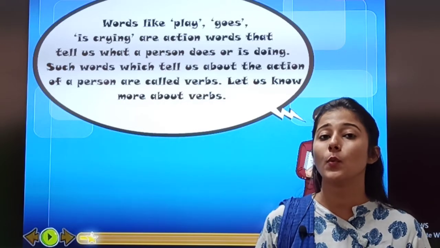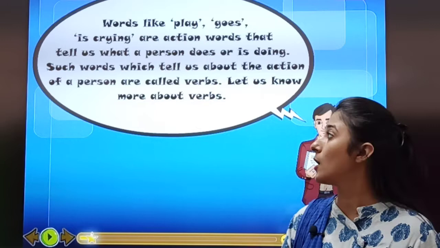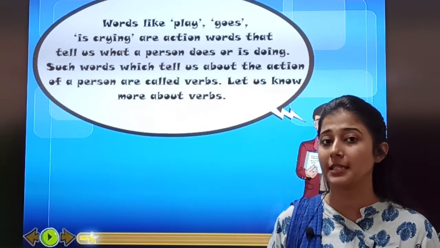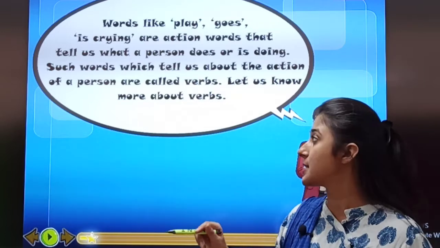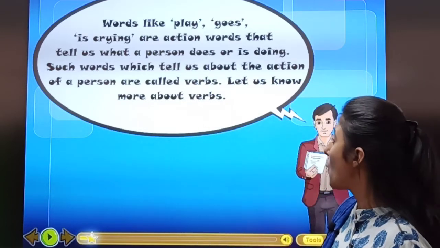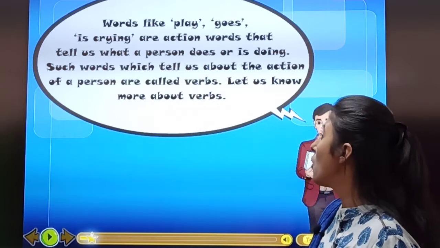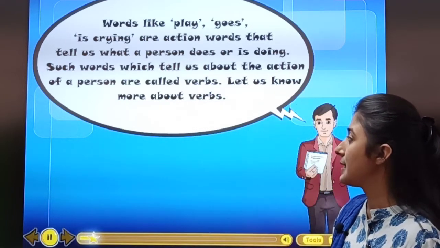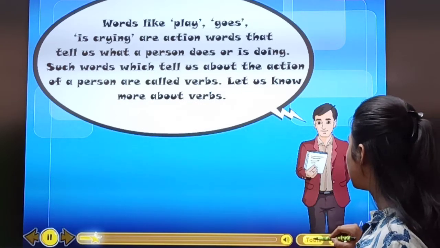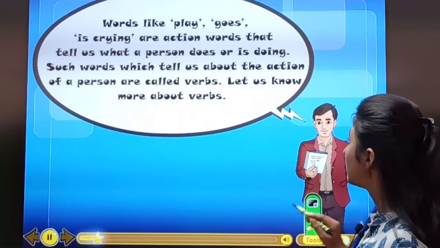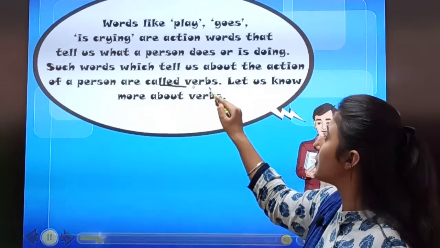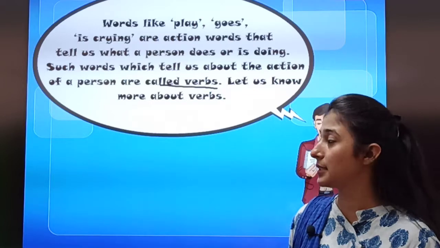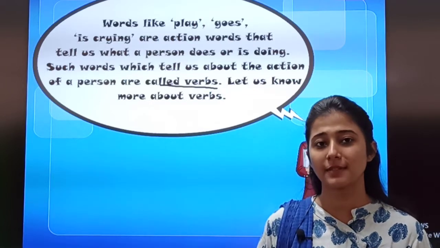Underline this. Which words tell us about verbs? Words which tell us about the action of a person are called verbs. Let us know more about verbs. First you underline the definition of verbs, okay? Then we will move further in your textbook.